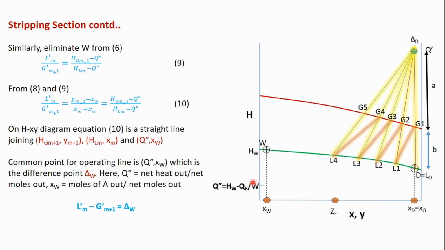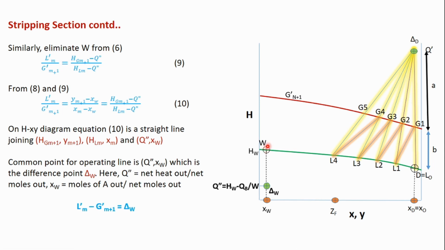From this HW value, if I subtract QB by W, I will get the Q double dash coordinate. Okay, the Q double dash point I can get if I subtract QB by W from the HW value. So that point is our difference point, delta W. For this delta W point, the coordinates are Q double dash and XW. The Y coordinate is Q double dash, the X coordinate is XW. This is our other difference point, delta W.